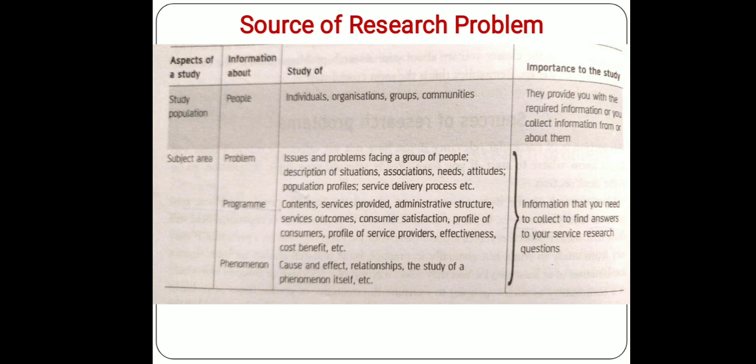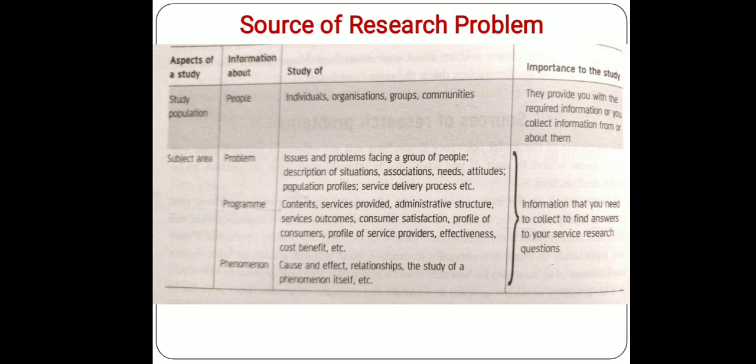Or when you study people, it may provide feedback on a particular program, content of a program, administration structure, service outcomes, consumer satisfaction, profile of consumers, profile of service provider, effectiveness and cost benefit analysis of a particular program.